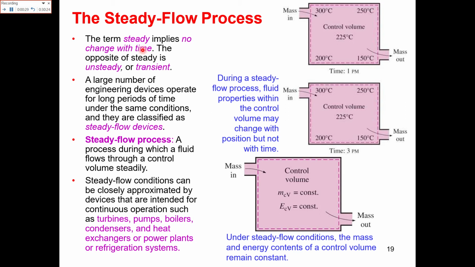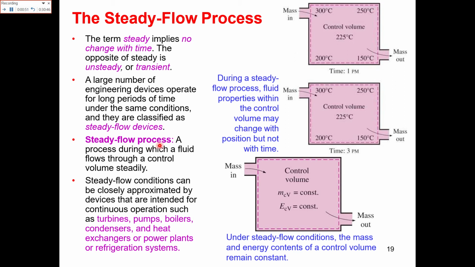Okay, so a large number of engineering devices operate for long periods of time under the same conditions, and they are classified as steady flow devices, like the common motor in our houses that lifts the water from the ground and delivers it to our house tank.